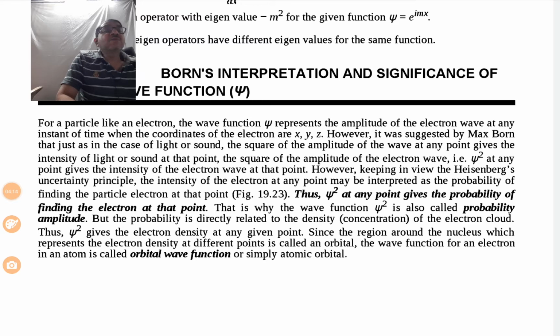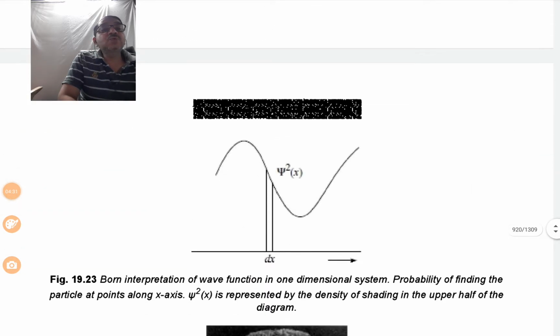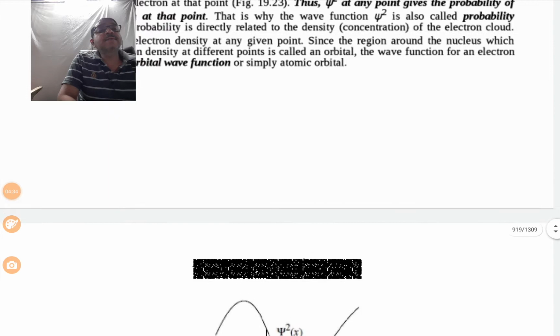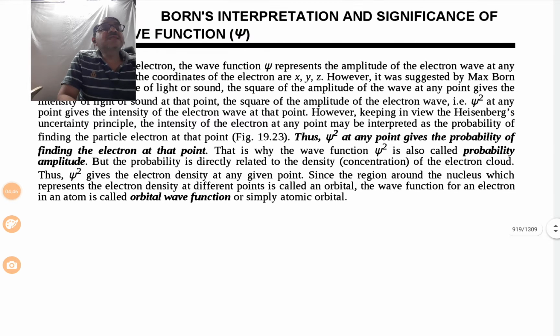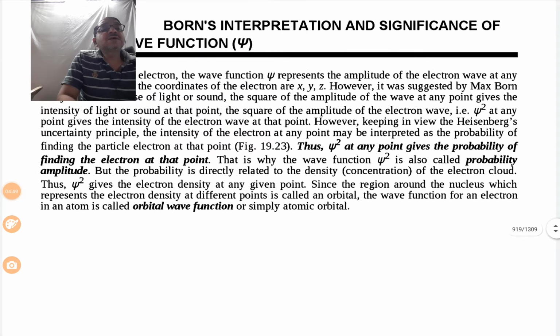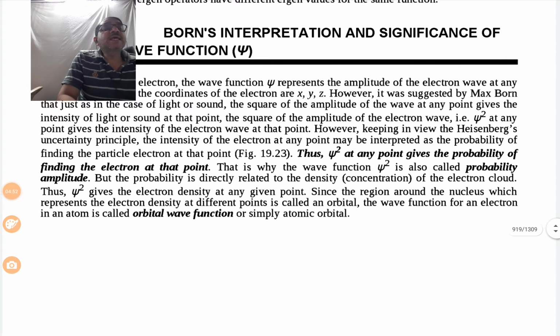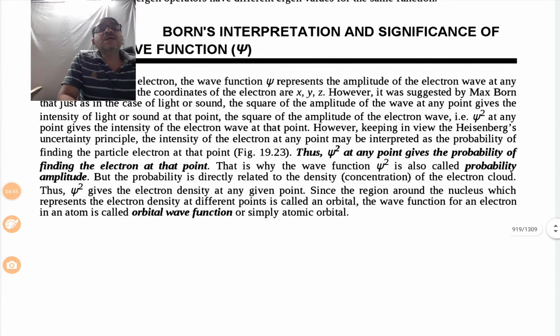However, keeping in view the Heisenberg's uncertainty principle, the intensity of the electron at any point may be interpreted as the probability of finding the particle electron at that point. So this is shown in the figure 19.23, which I had shown you earlier. Now thus psi square at any point gives the probability of finding the electron at that point. So this is the one significance of this wave function psi square. Psi square at any point gives the probability of finding the electron at that point.